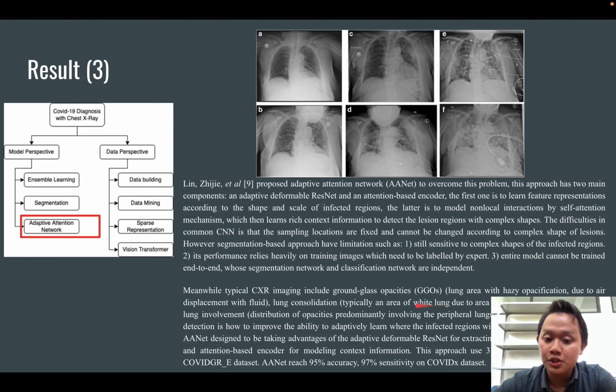One of them is GGO, ground glass opacity, lung area with hazy opacification, to air displacement with fluid, lung consolidation, peripheral lung involvement, and so on and so forth. So the idea is using the adaptive attention network to overcome this problem. This method reached 95% accuracy.